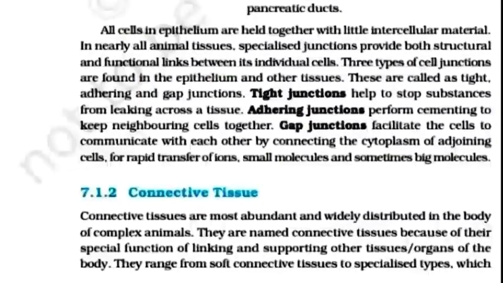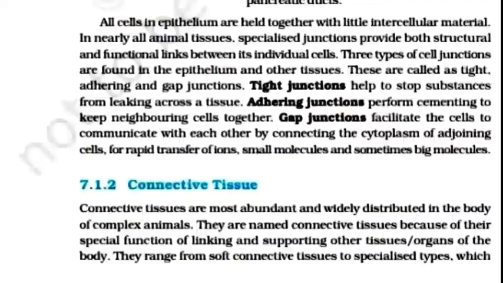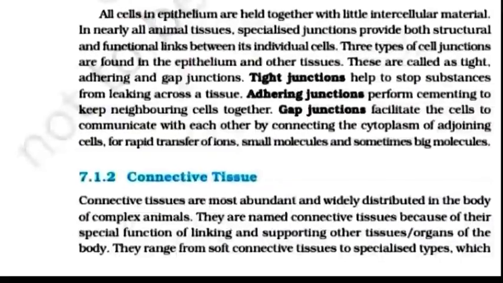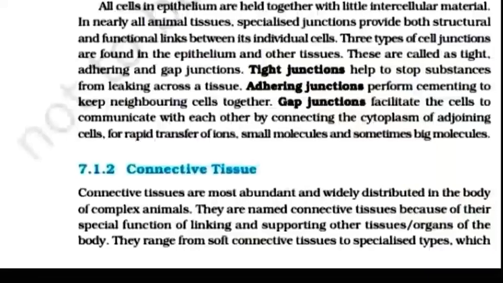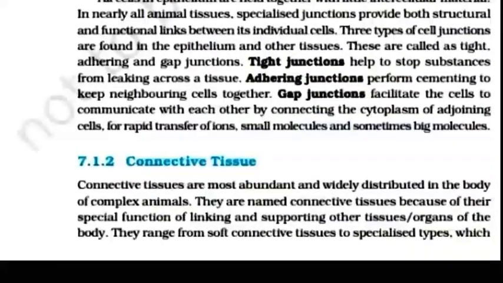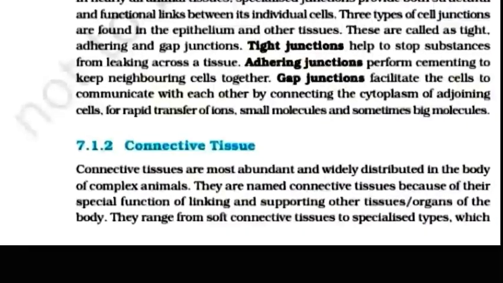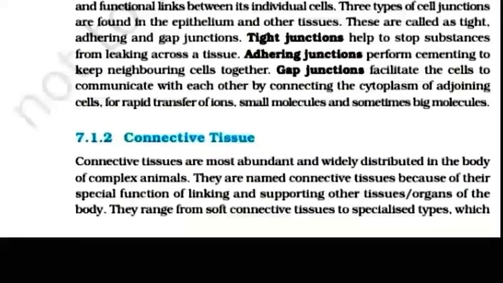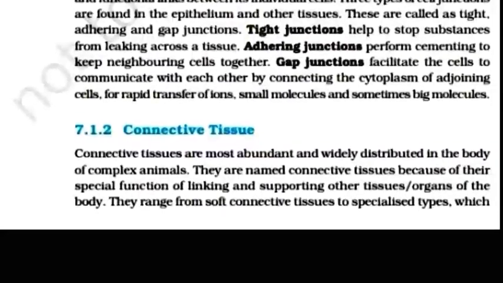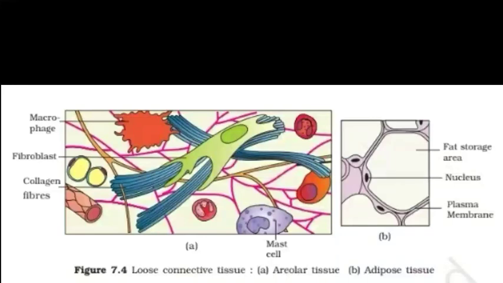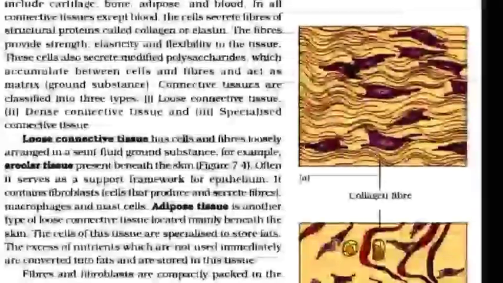Connective tissue. Connective tissue are most abundant and widely distributed in the body of complex animals. They are named connective tissue because of their special function of linking and supporting other tissues and organs of the body. They range from soft connective tissues to specialized types which include cartilage, bone, adipose, and blood.